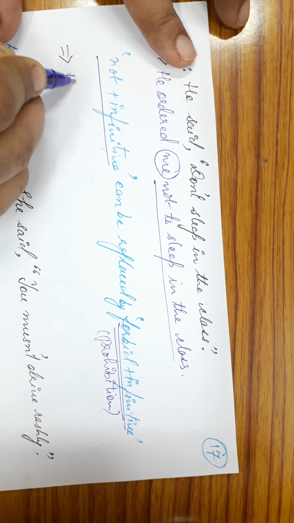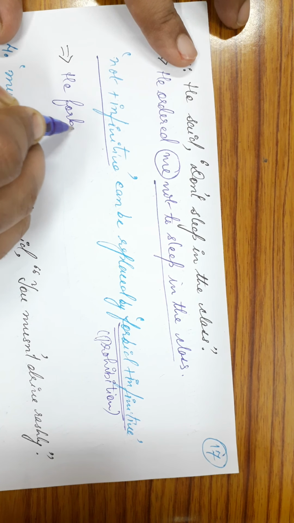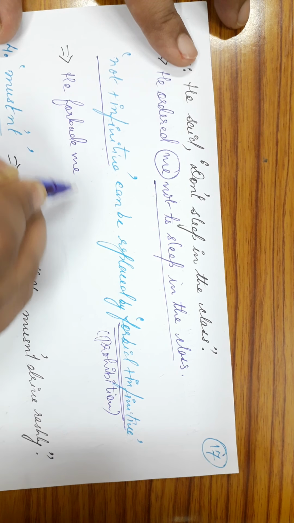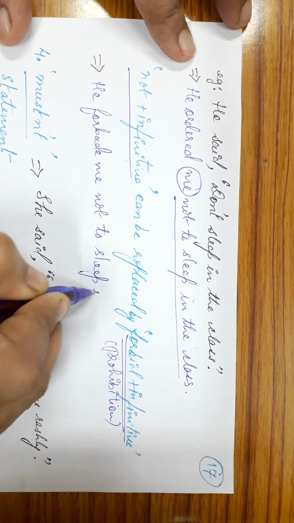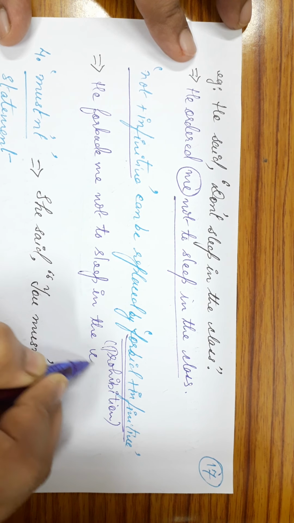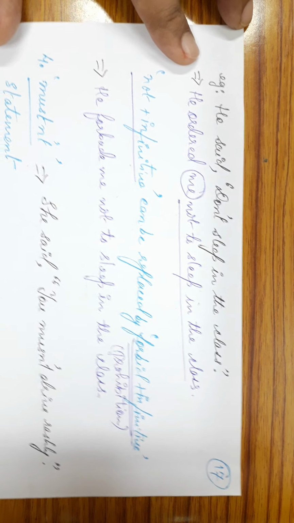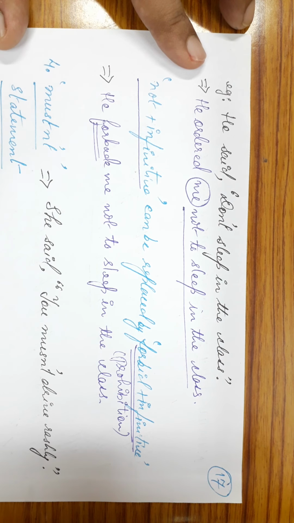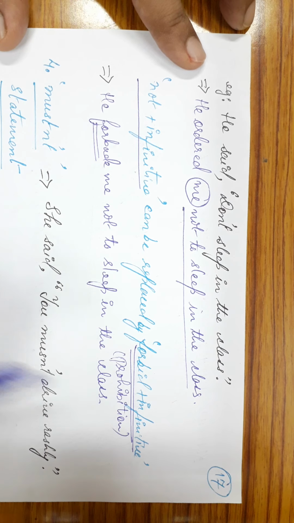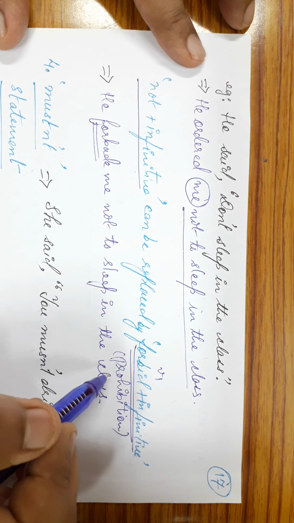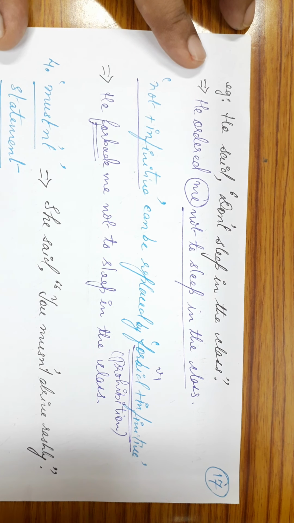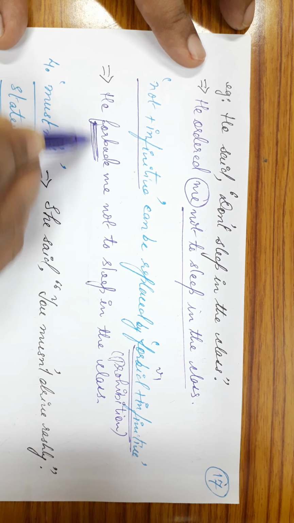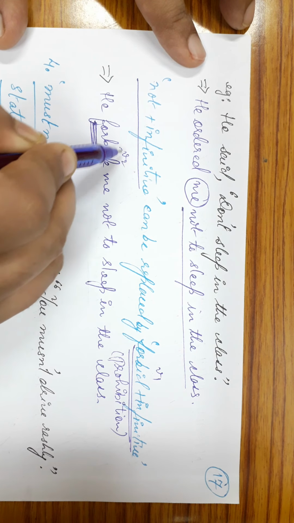How can you use this? This will simply become, he forbade me to sleep in the class. Now notice how the change has occurred in the reporting verb. Forbid is the V1 form of the verb, and because we are changing into indirect speech, we are changing the tense of the reporting verb from V1 to V2.